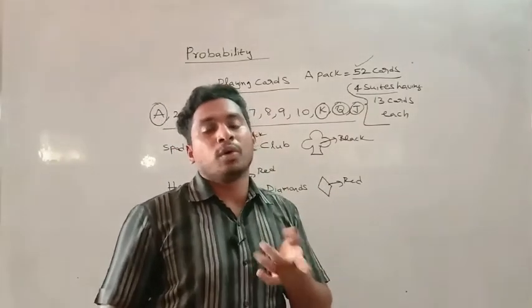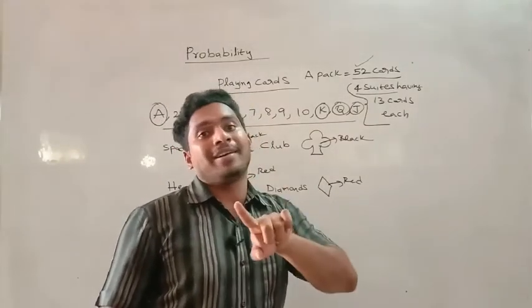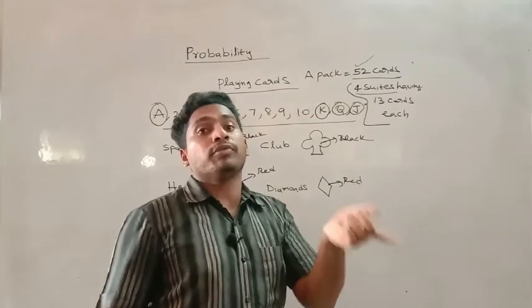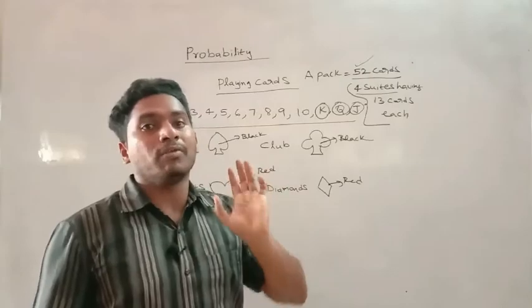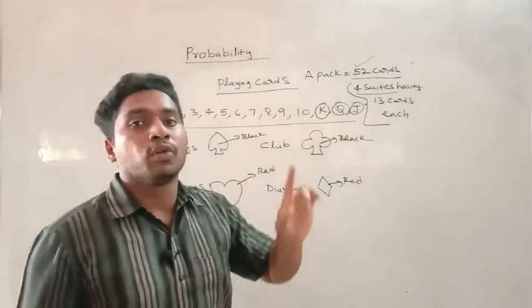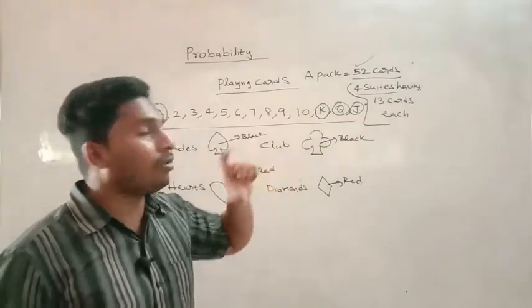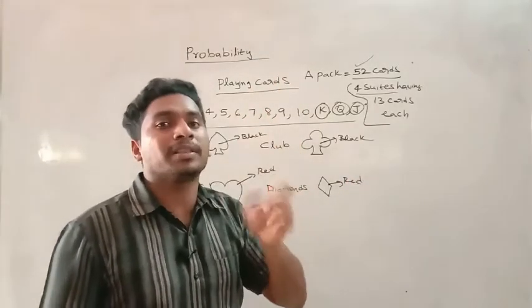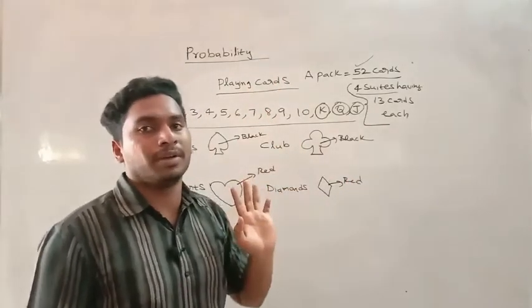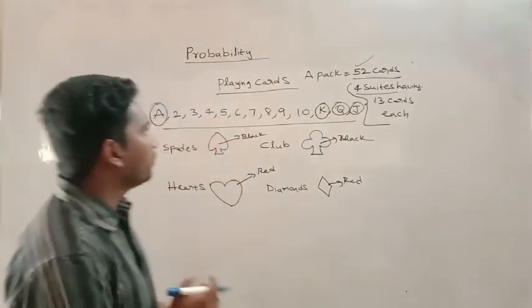You have picked only one card out of the 52, so 52C1 will be the total number of outcomes. What is the desirable outcome? 4C1. 4 such kings are there, and whatever card you pick should be one of those 4 king cards.